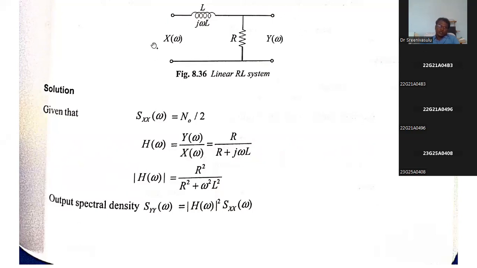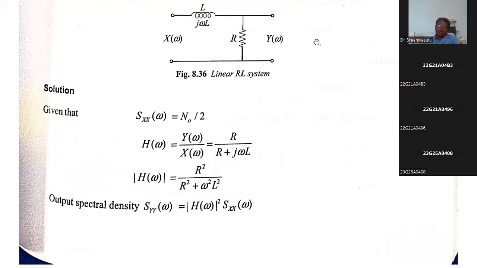Then only you can get this problem, because it is a network. There is a current flowing. The input is a voltage, and the output is also a voltage. Or you can take this as a current, or this also as a current. But we are assuming it is the input voltage and this is the output voltage. According to KVL, applied voltage is equal to the sum of voltage drops. So this voltage is equal to, what is the current flowing through this? You need to assume it is I of omega. So I of omega into j omega L plus I of omega into R. Then what is I of omega? X of omega divided by R plus j omega L.